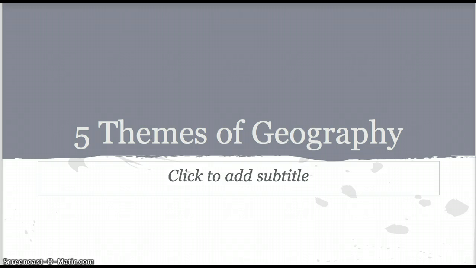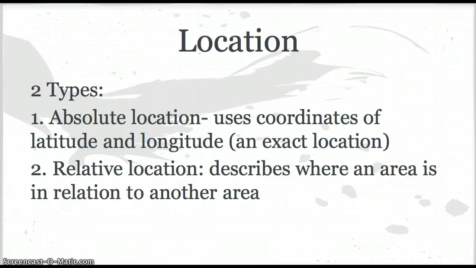Okay, let's get started. 5 themes of geography. First one, we have location. There are 2 types. There is the absolute location, which uses coordinates of latitude and longitude, and this is an exact location. So when you're giving someone the absolute location, they can use their GPS to find the exact location.